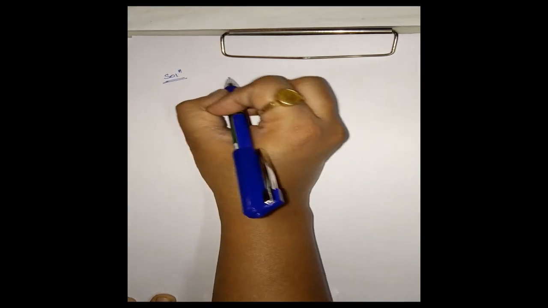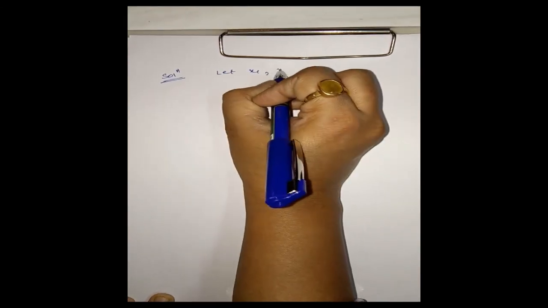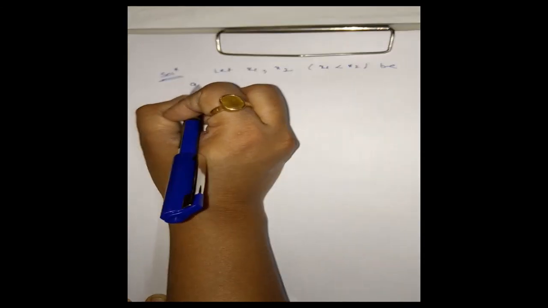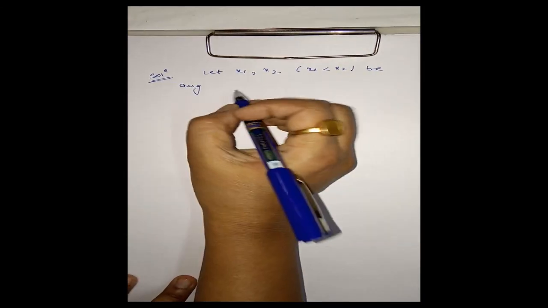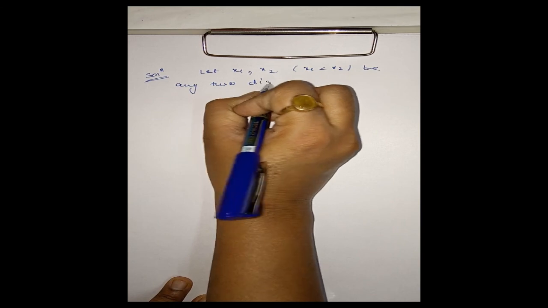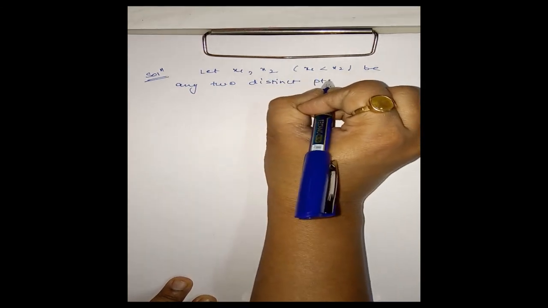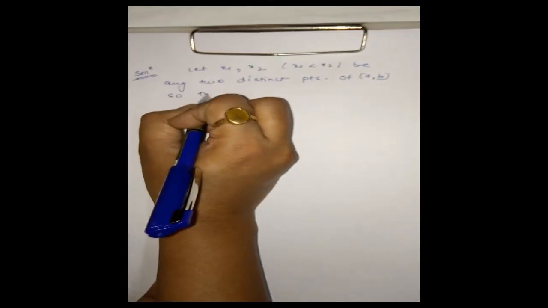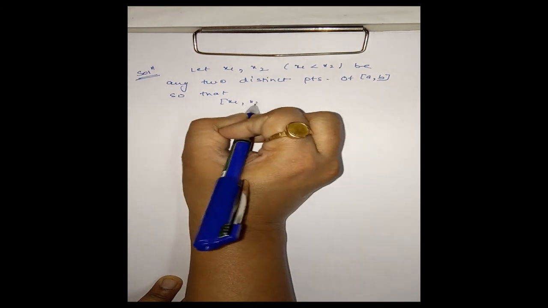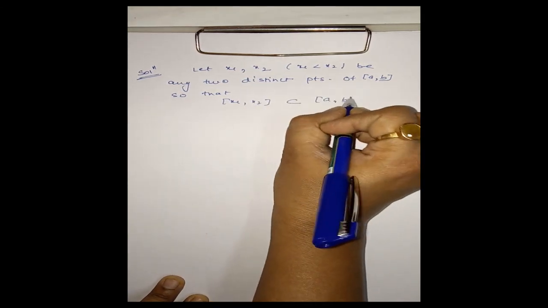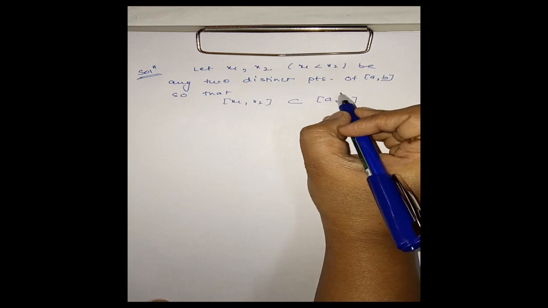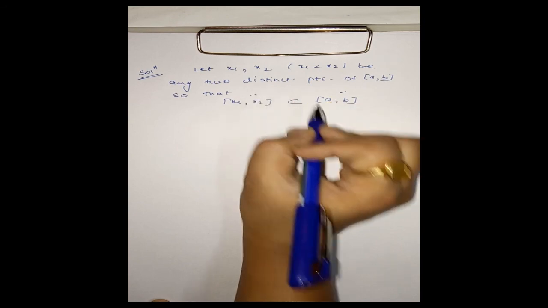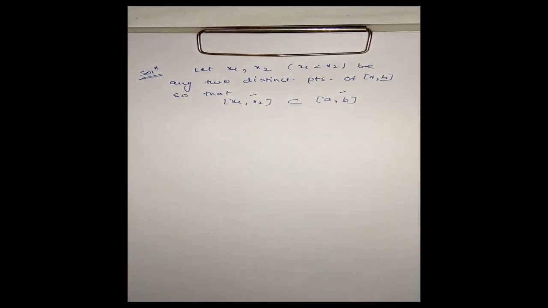First let x1 and x2, where we have taken x1 is less than x2, be any two distinct points of closed interval ab. Okay, so that we have this interval is a subset of this. Now, since f is continuous on closed interval ab, derivable on open interval, in particular it is continuous on closed interval x1 x2 and derivable on open interval x1 x2.